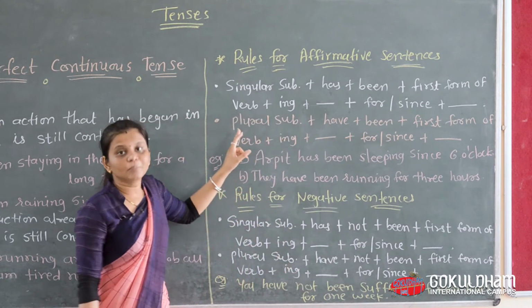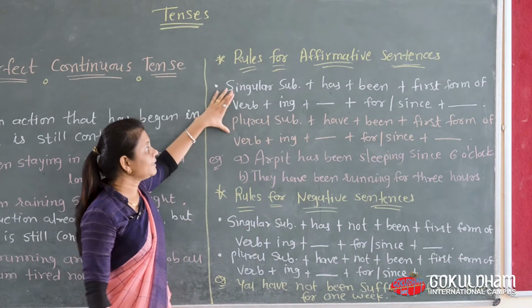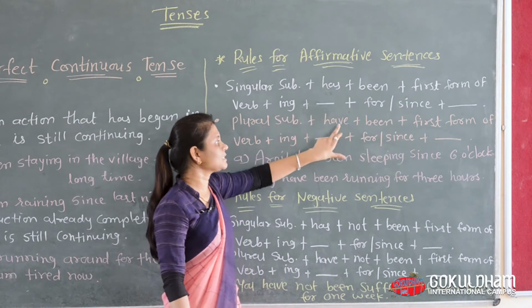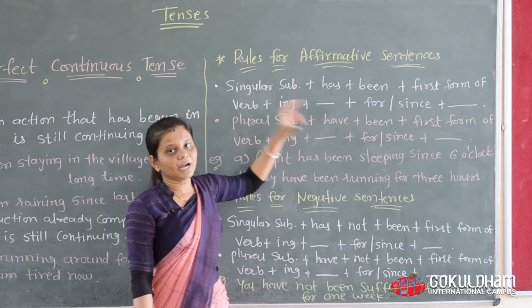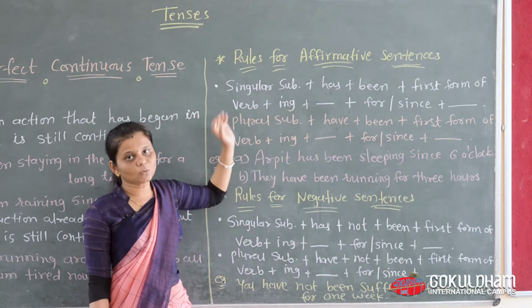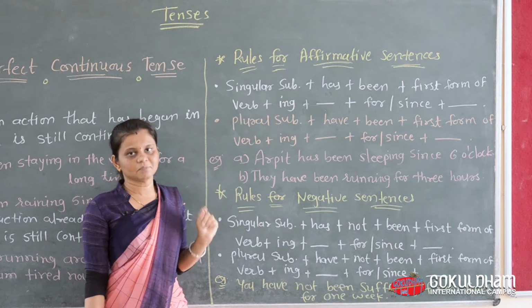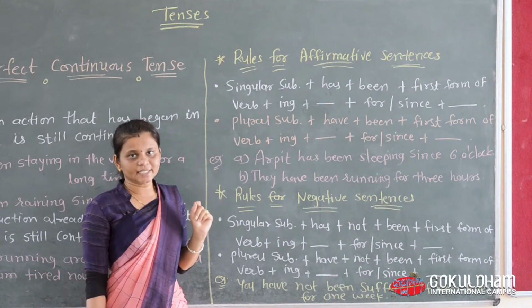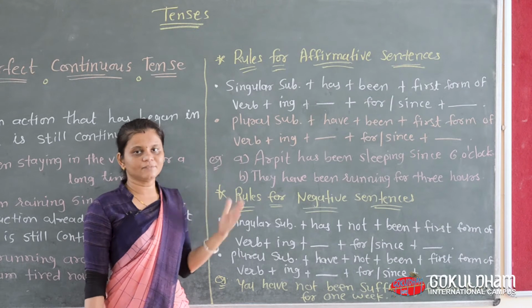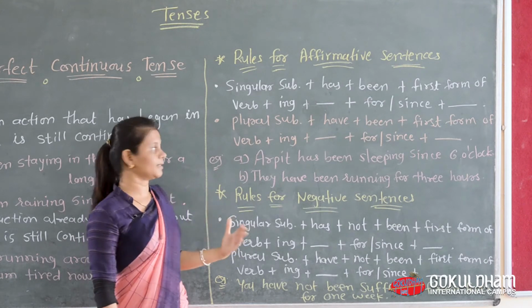Then for a plural subject, the only difference is that we use have in place of has. I don't need to remind you again and again what is a singular and what is a plural subject. Keep in mind that third person singular, and then first and second person, are different.